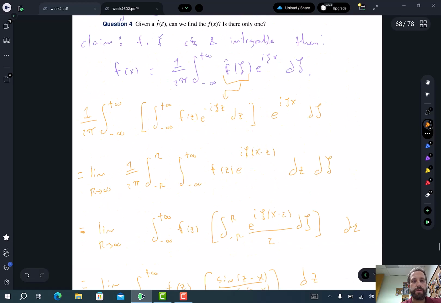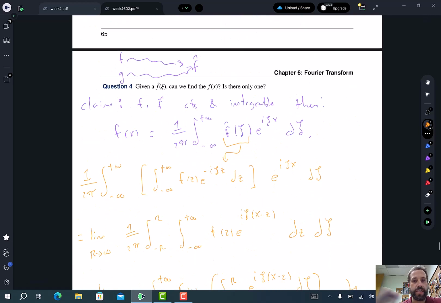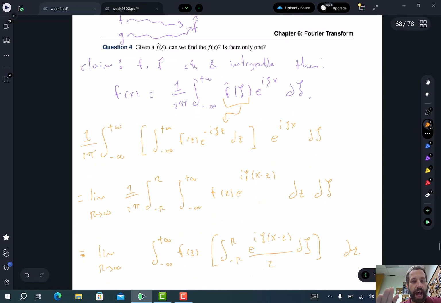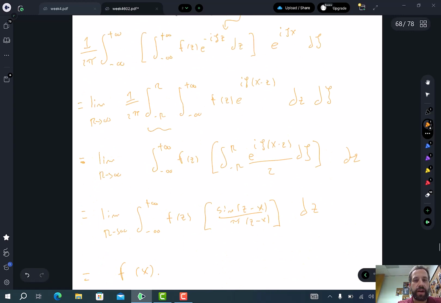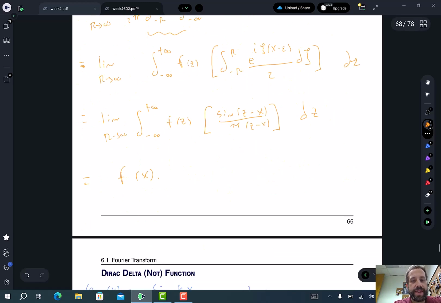Okay, and now given this, everything that we've done here is completely legal mathematically. I've kind of skipped over why we can change the order of integration here. I explained it's because we're integrating on a compact set on the outside, and the f is absolutely integrable. That's basically the reason, but I didn't cite any theorems. You can look up the Fubini-Tonelli theorem if you want. Anyways, this is what we get. This is equal to f of x.